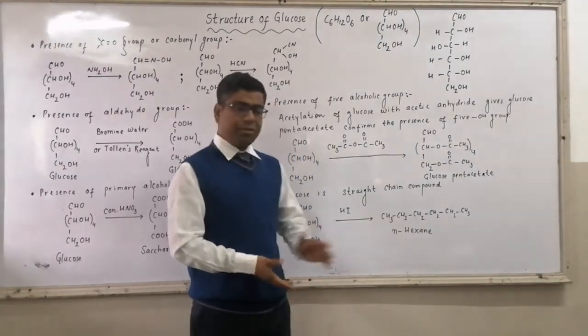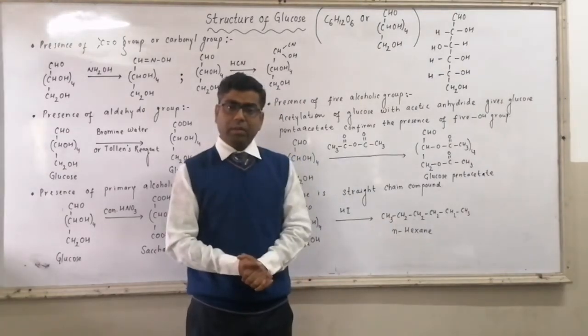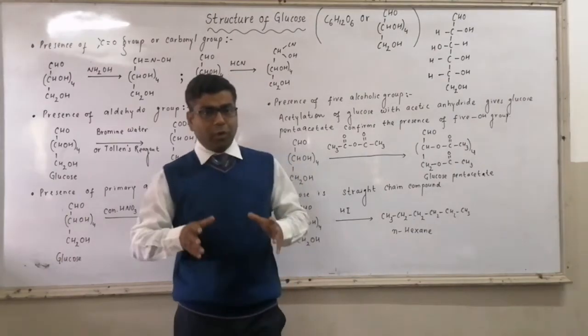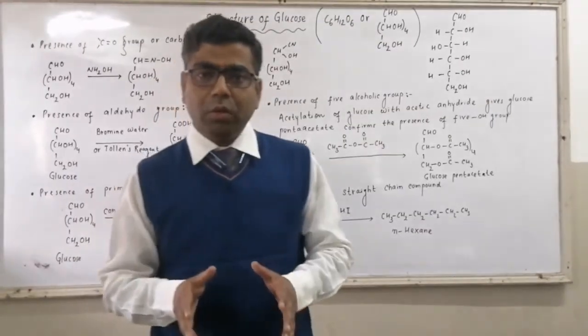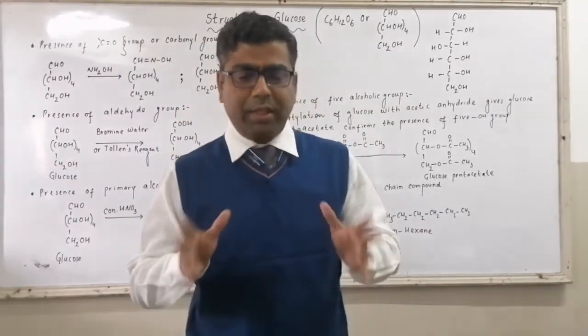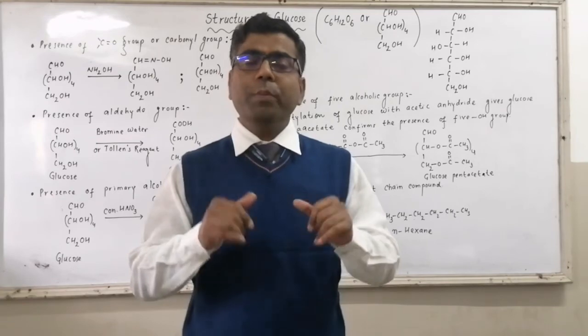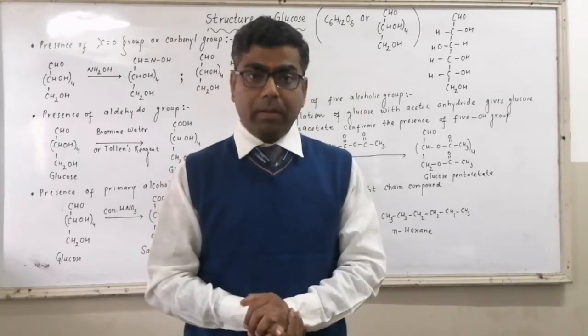That is your normal hexane. So formation of normal hexane from glucose on reduction confirms that glucose lacks branching. There is no branching present in glucose.